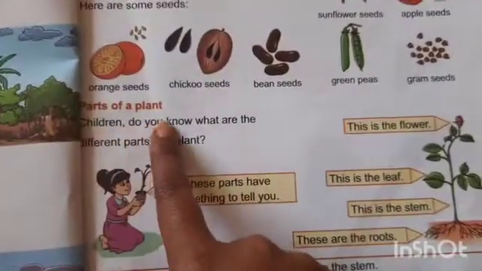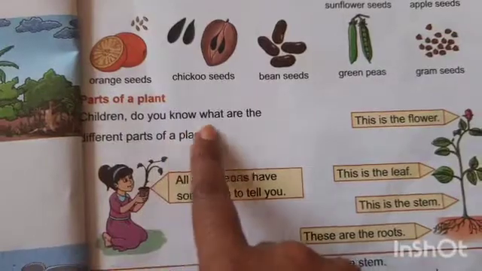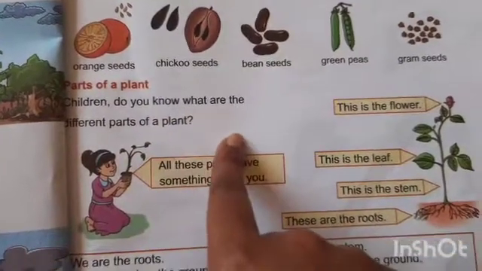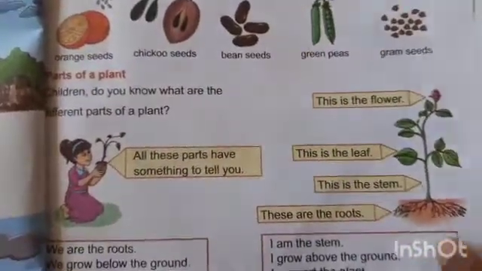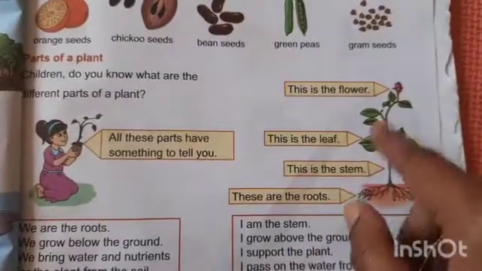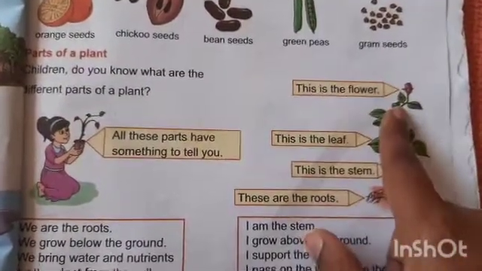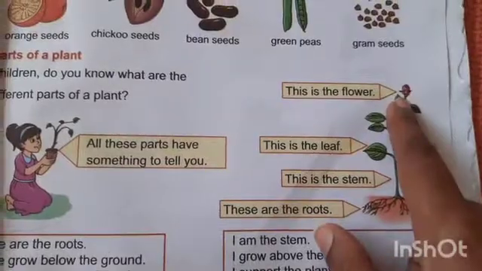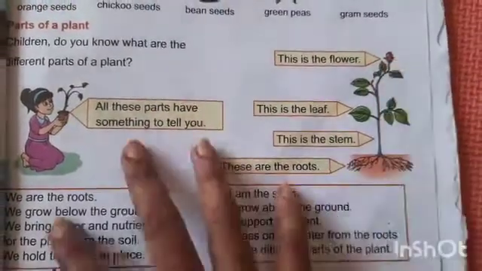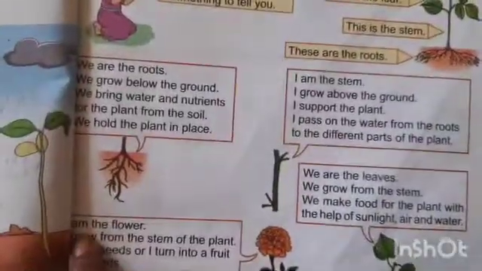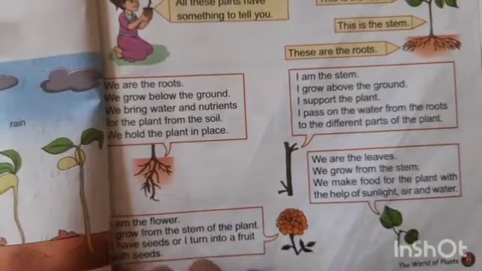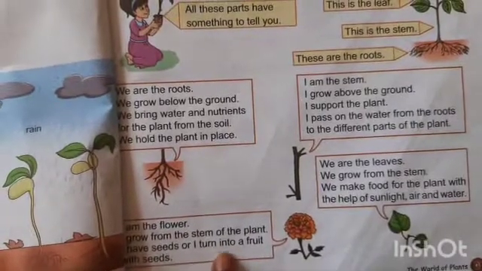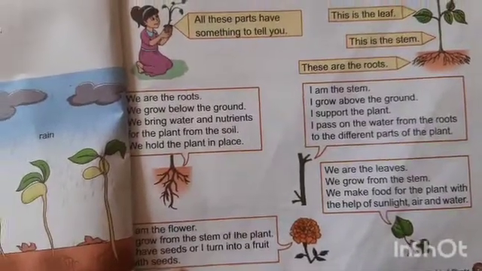So, see here, parts of a plant. Children, do you know what are the different parts of plants? Like we humans have different body parts, a plant also has many different parts. For example, this is flower. Let's see what the flower does. I am the flower. I grow from the stem of the plant. I have seeds and I turn into fruit with seeds.